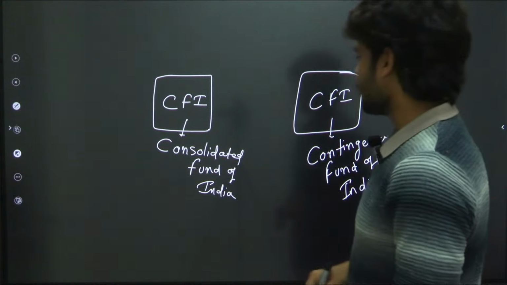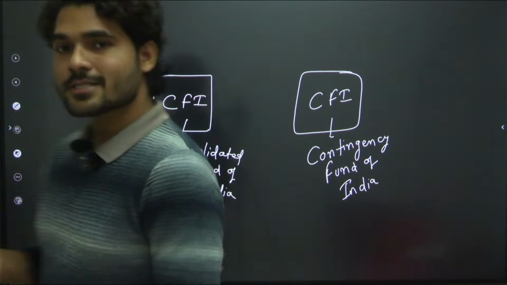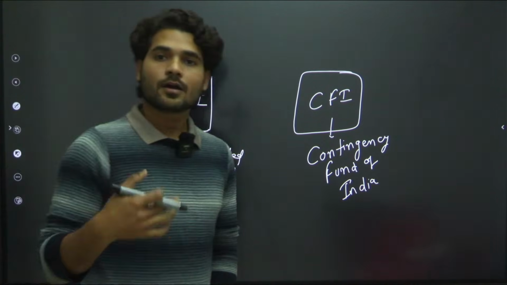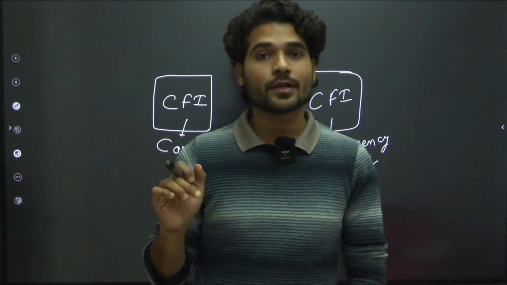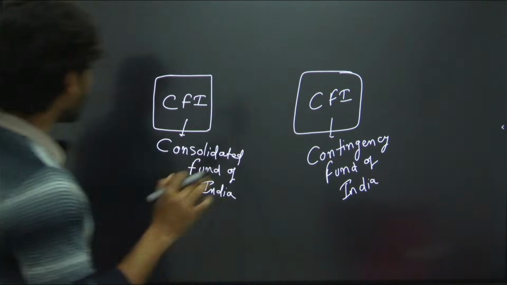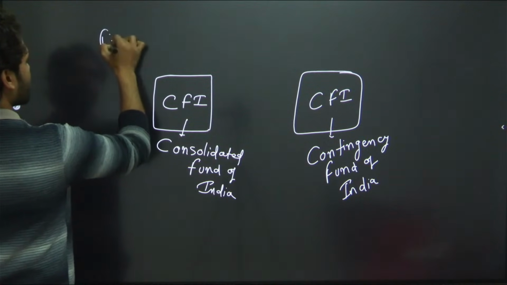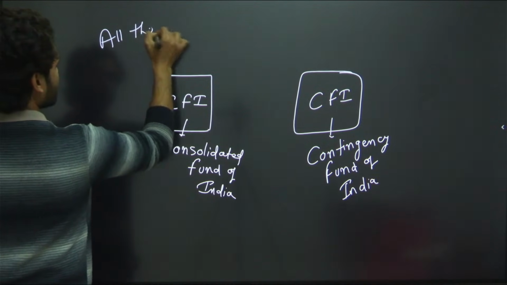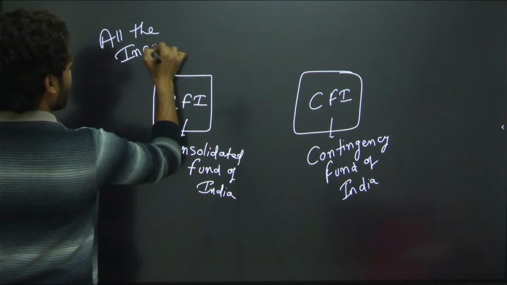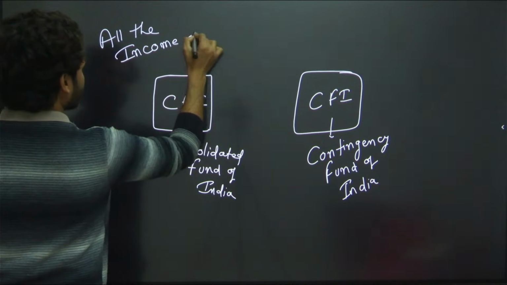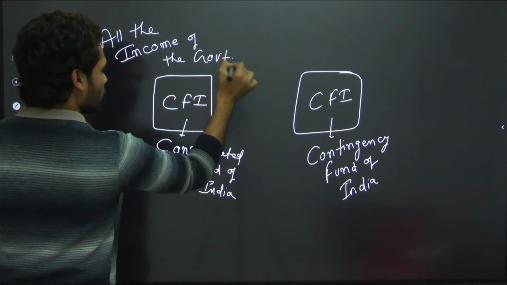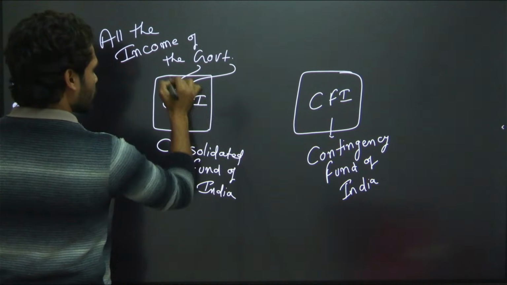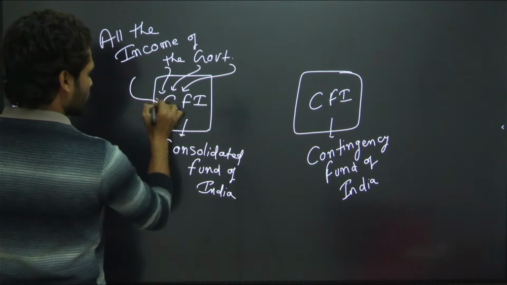Contingency Fund of India. Okay, so these two types of boxes are there. One is Consolidated Fund of India, and one is Contingency Fund of India. All the income of the government will be stored here. It comes under here.